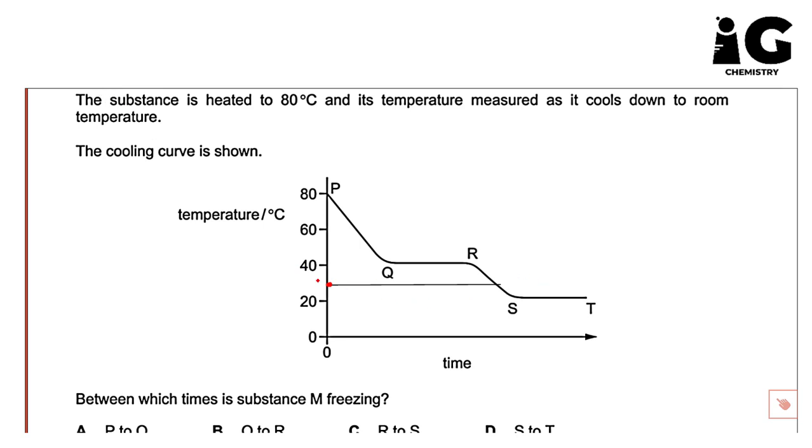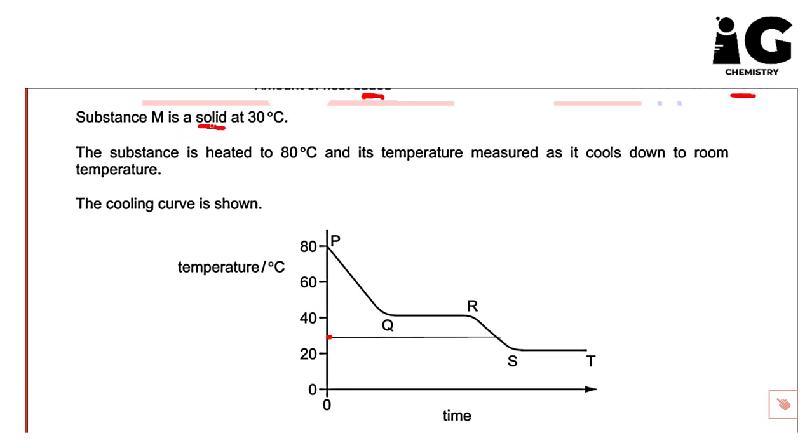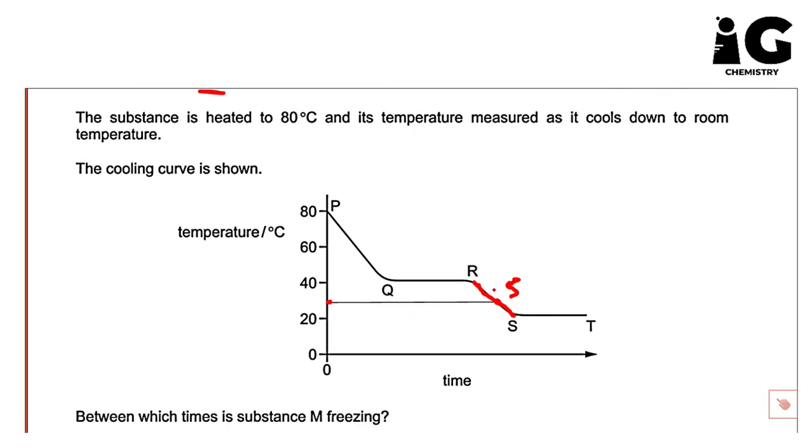He said the substance is solid at 30, so it is on this tilted line, because at 30 the substance is solid. And this, guys, is a cooling curve. In a cooling curve, solid is the last state; we don't have anything below solid. Now this is the solid one. So what is above solid as a tilted line here, guys?